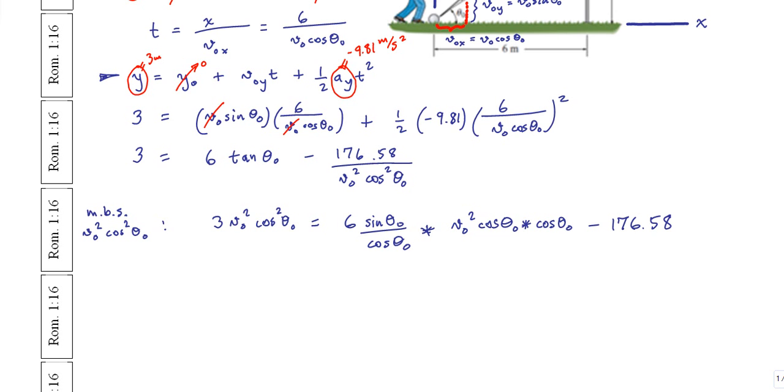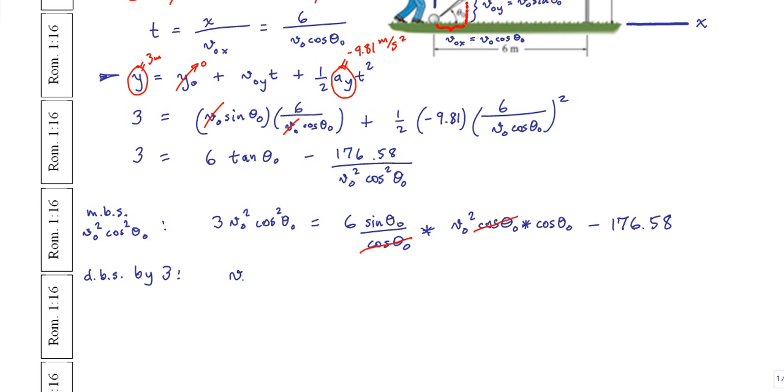And so now look at this. You get a cos of theta naught on the bottom canceling with one of these on top. In the next step, I'm going to do a little more algebra and divide both sides by 3. So look at this.